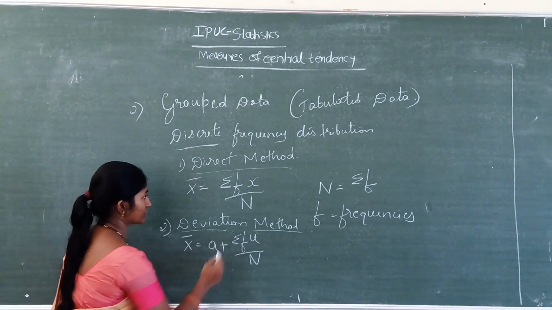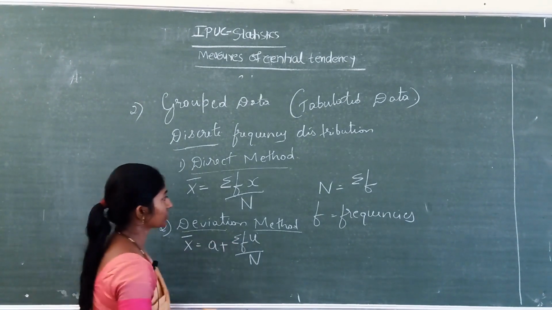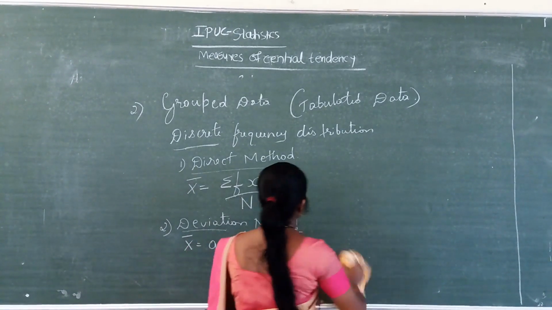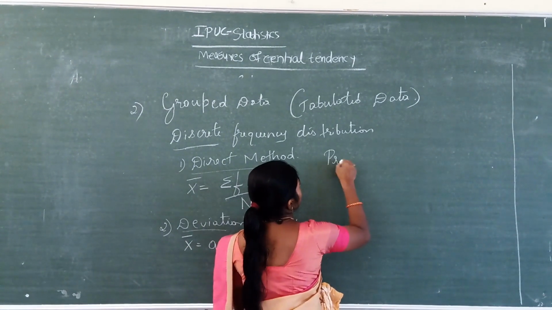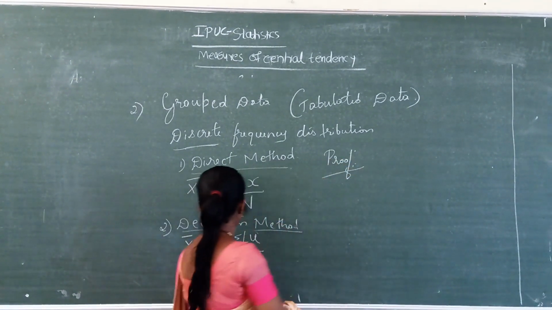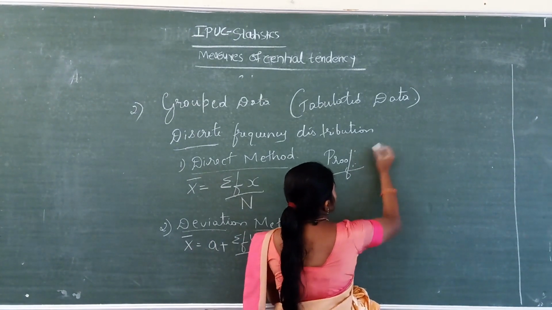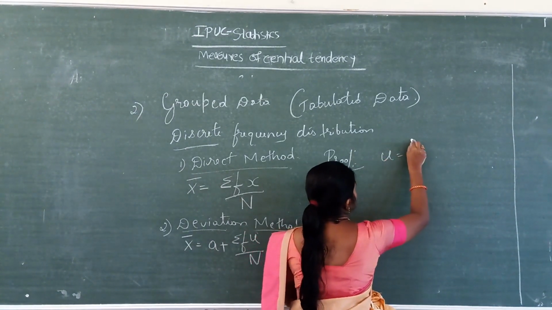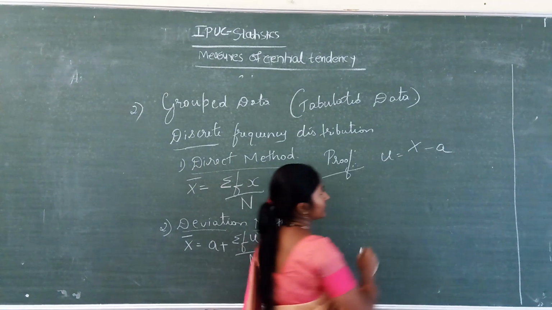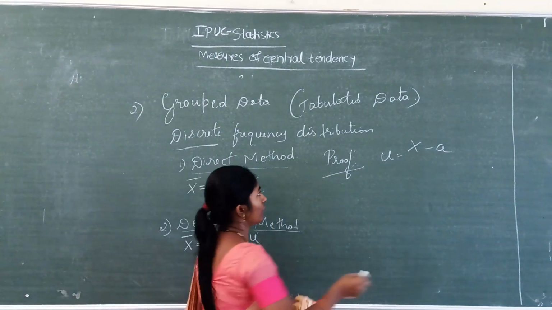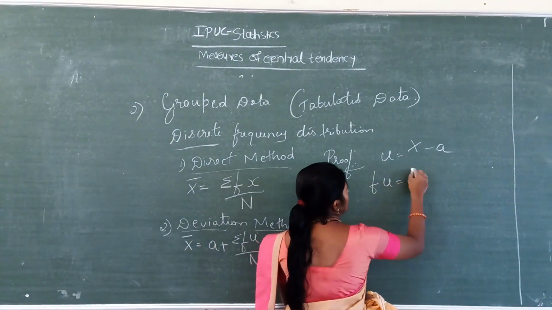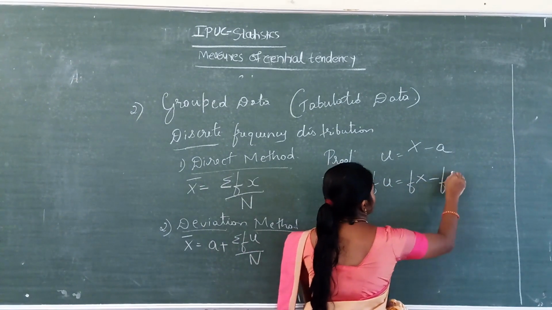Now the proof of the deviation method. Here u is equal to x minus a. Now f into u is equal to f into x minus f into a.